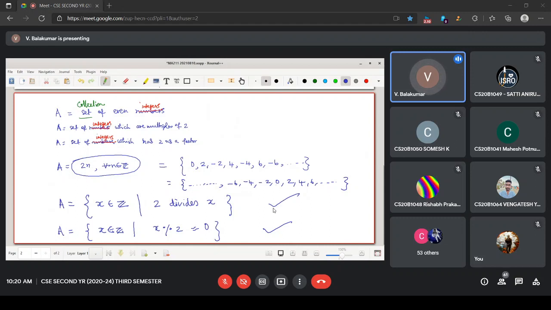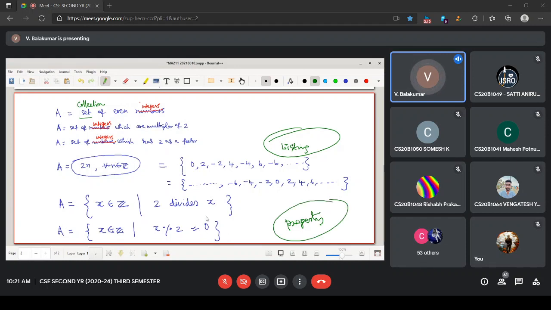So we shall be using the last two methods. What are the two methods? Here you are listing all the elements. Here, in the last two things, you are giving a property. What is that property? Giving remainder 0 is a property. But look at two possibilities we have written. This is how we describe a set. Two ways are there. You can write all the elements one by one, or you can simply give a property.